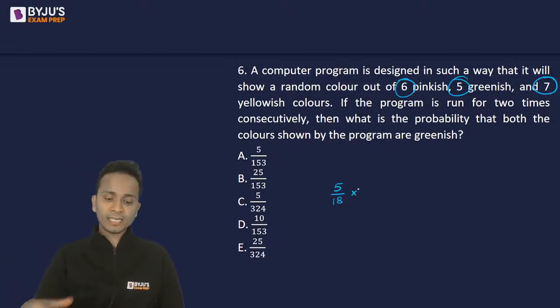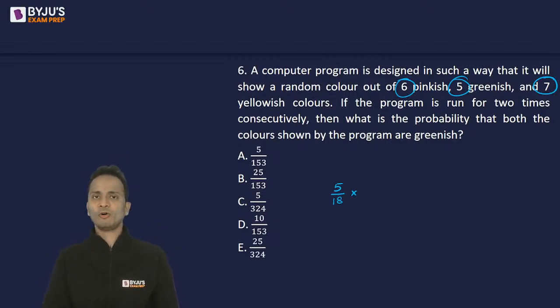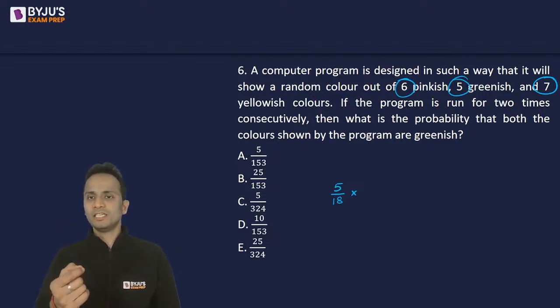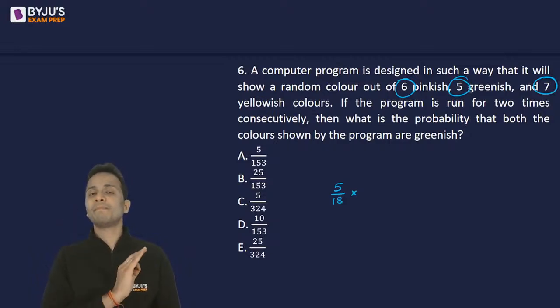Now for the second color to be greenish, I think some of you have a slight confusion. To get the correct answer, you should be asking a few things to yourself. First of all, can I repeat the same greenish color which I have selected in the first case? Since nowhere it is written that repetition of color is not allowed, repetition is definitely allowed.